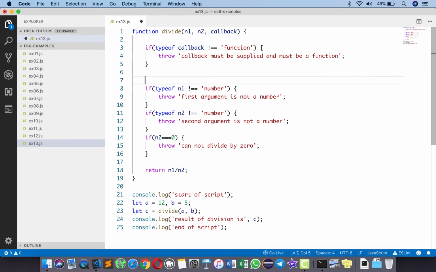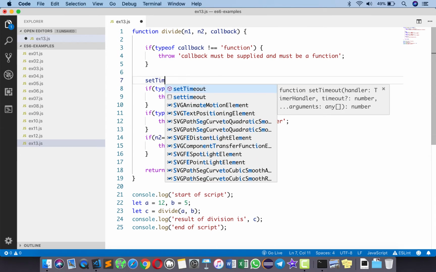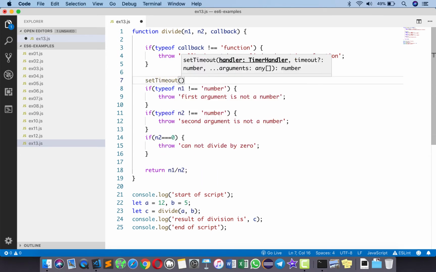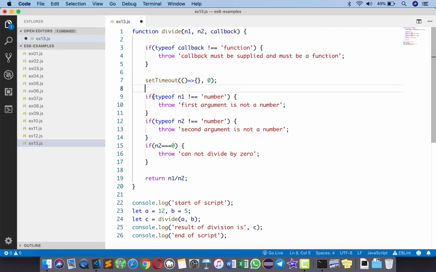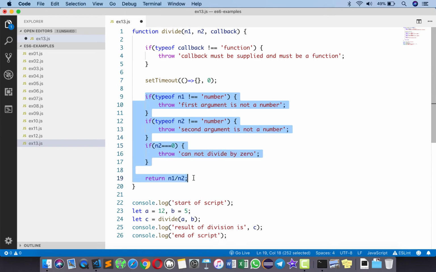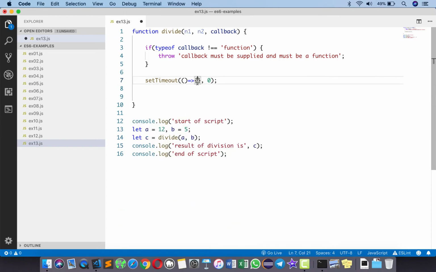And I'm going to introduce an asynchronous block over here by calling the setTimeout function, which takes a callback as a parameter and then a duration. Since I don't want any delays, I'm going to put a 0, and all this code is going to go inside this with a small change. So I'm going to cut this first and then paste it inside over here.